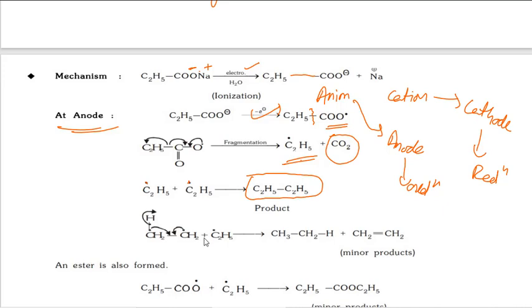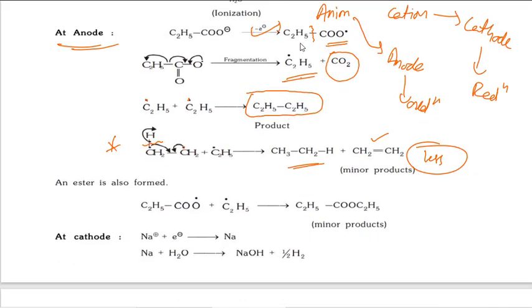butane. Okay, and here one more possibility is there, as we already discussed in the Wurtz reaction also. Whenever a free radical mechanism is there, disproportionation can occur, so in this radical, homolytic cleavage forms an alkene, that is ethene, and ethane is also formed, but this is the minor product, very little.